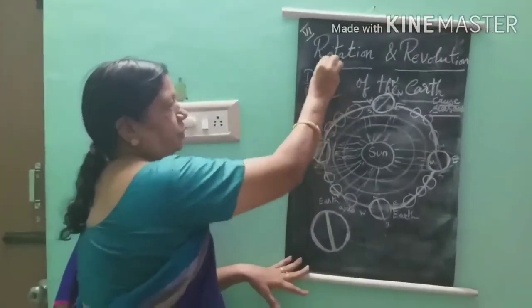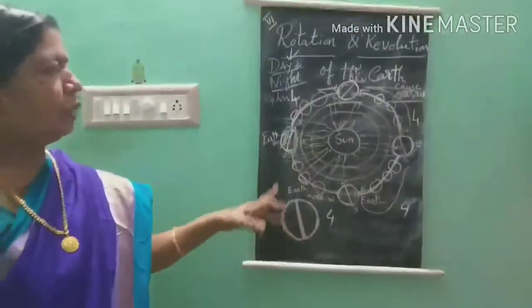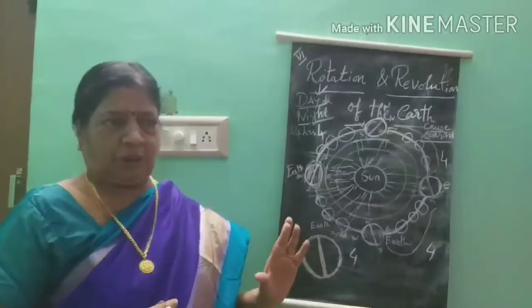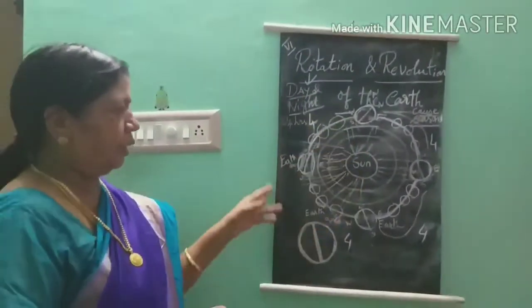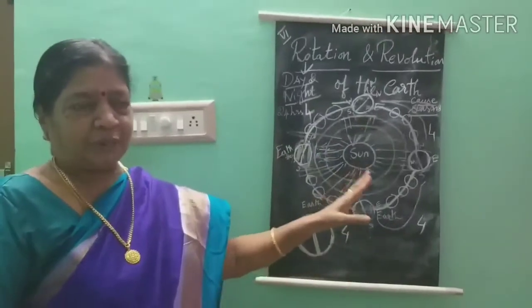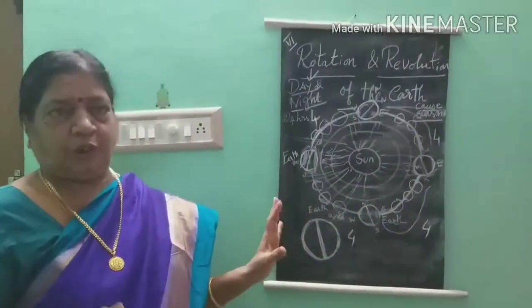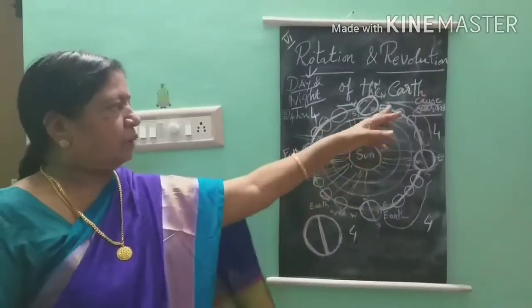The rotation causes day and night. The revolution, the 12 months will be calculated. So this is a probable thing that will happen on the earth. But the sun is not a constant. All will think the sun is in one position only. No, the sun also moves. It is far away from the earth.